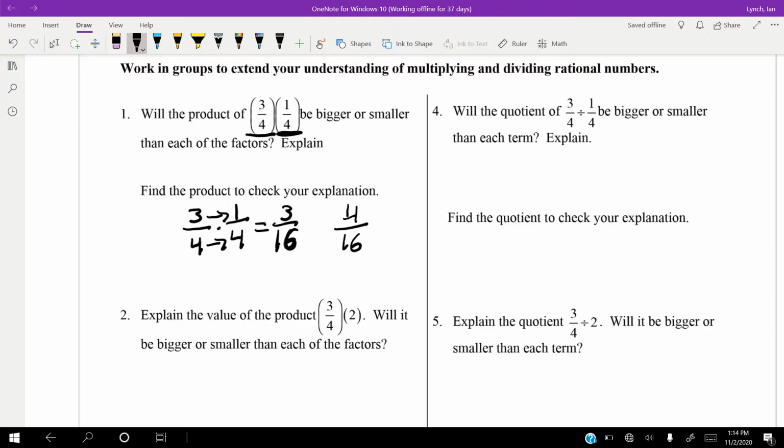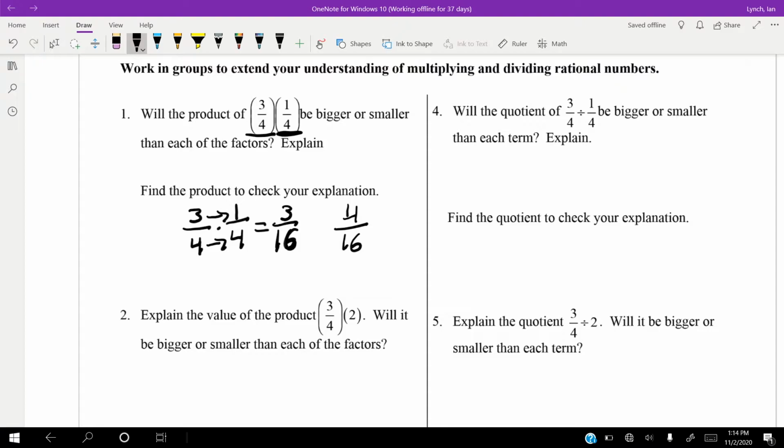Will the quotient of 3/4 divided by 1/4 be bigger or smaller than each term? Now, I want you guys to think about that for a second. Multiplying got us something smaller, so maybe dividing will get us something bigger? What do you guys think? I don't know, man. It's all messed up in my head. Let's see what happens.